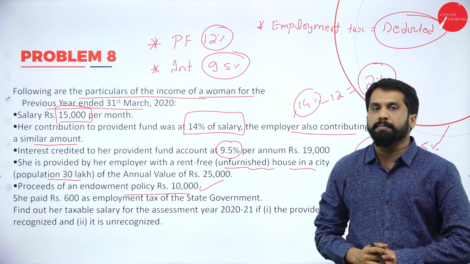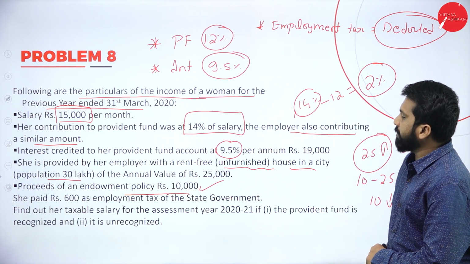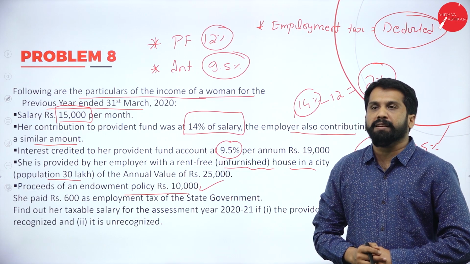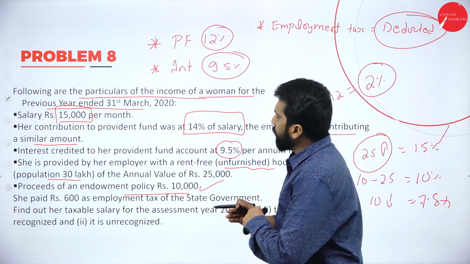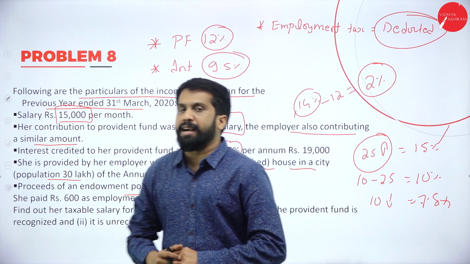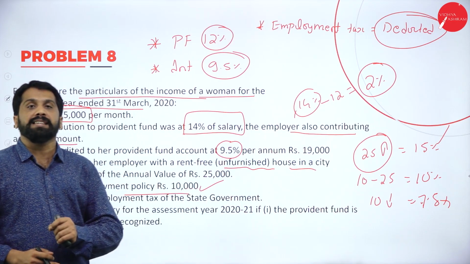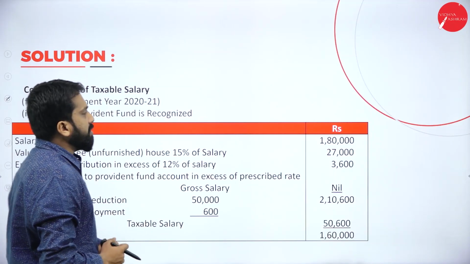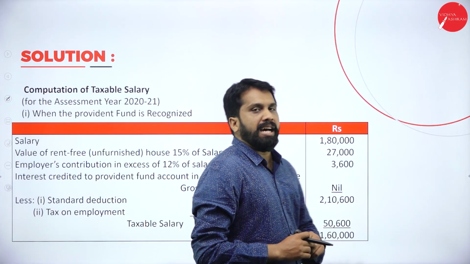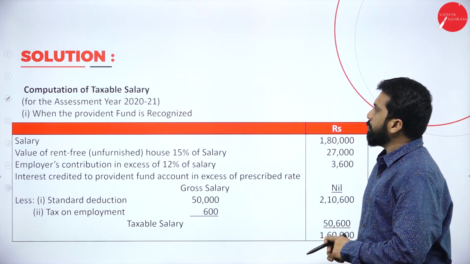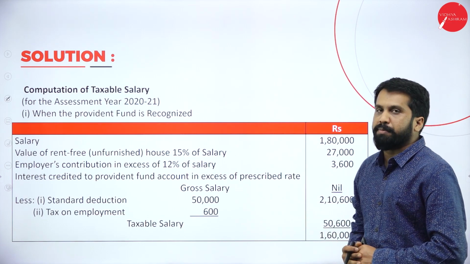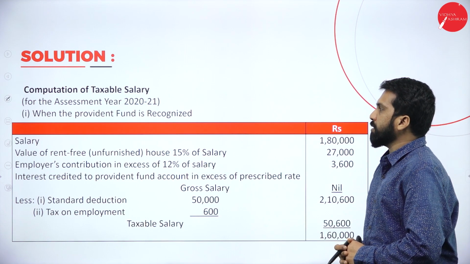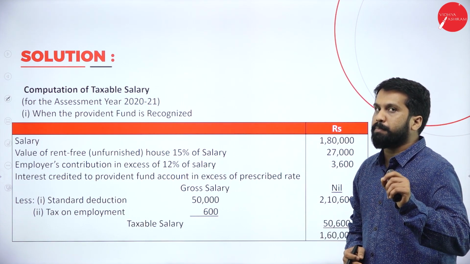without Provident Fund, means unrecognized. It is unrecognized as well as recognized Provident Fund. We'll do the recognized Provident Fund as well as unrecognized Provident Fund. Now, as per this calculation, first we will do computation of taxable salary for the assessment year 2020-2021. That word is must.